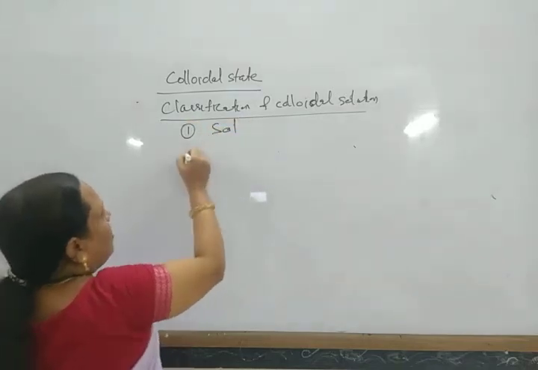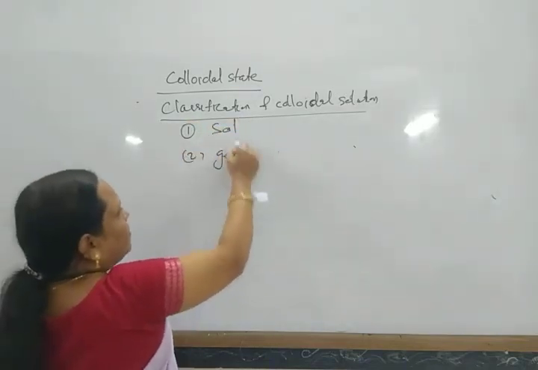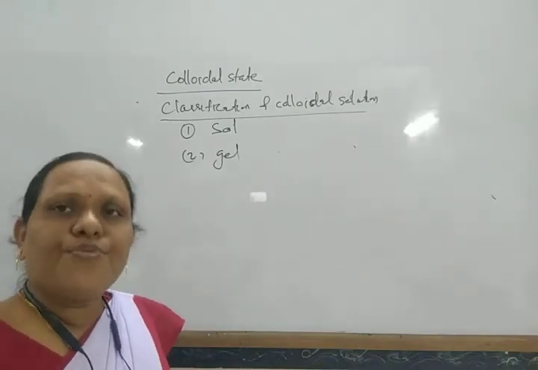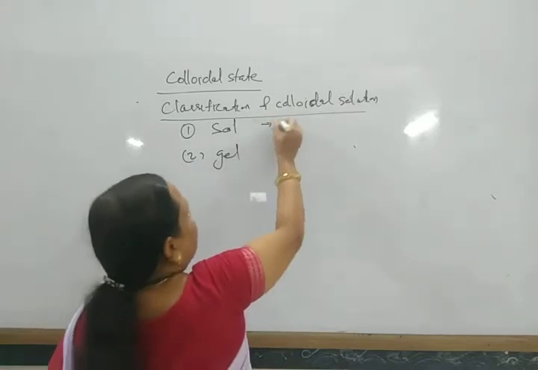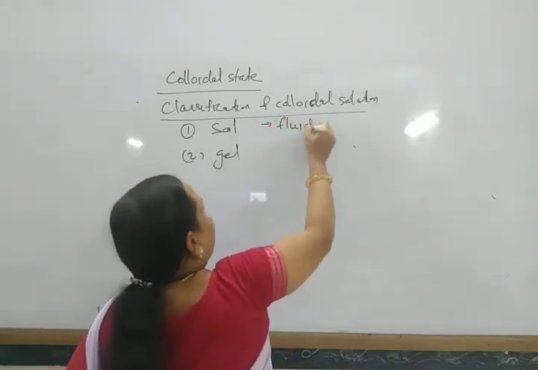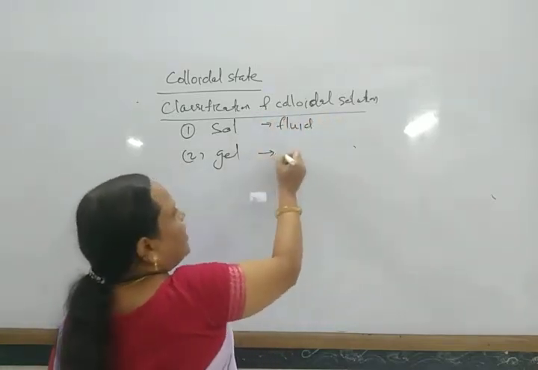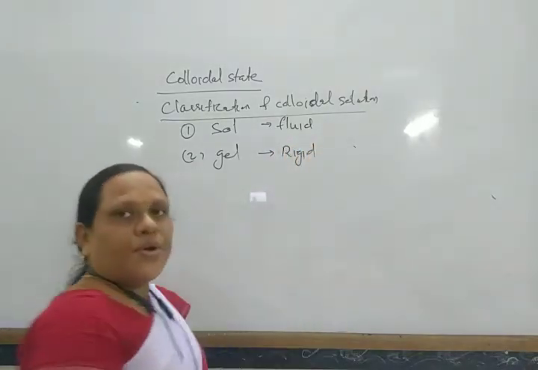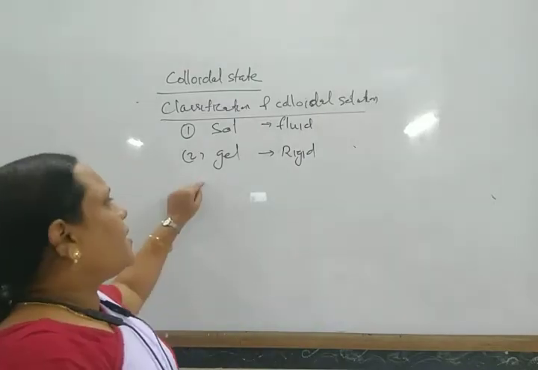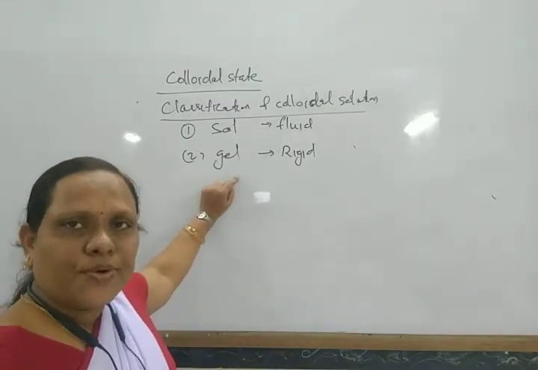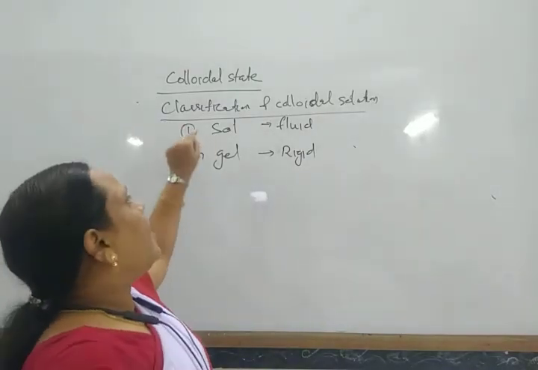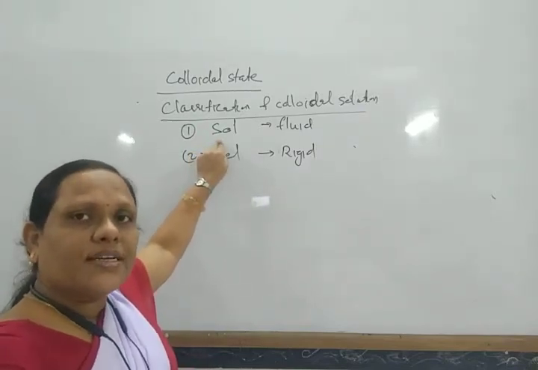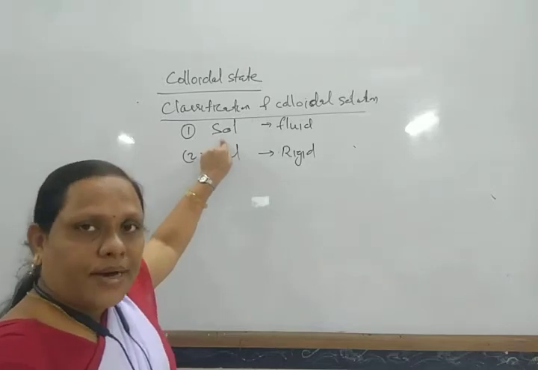One is sol and another is known as gel. Sol has a more fluid-like structure, and gel has a rigid-like structure. Different jellies, you know, are gels, where the solid part is more than the liquid part. In sol, the liquid part is more than the solid part.